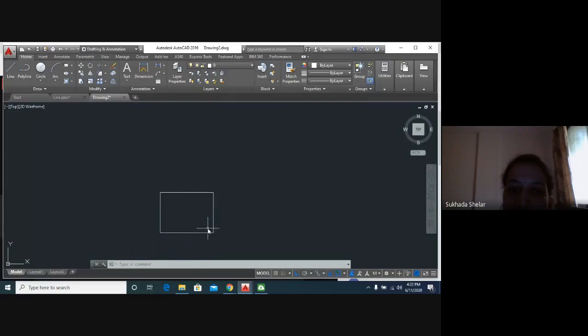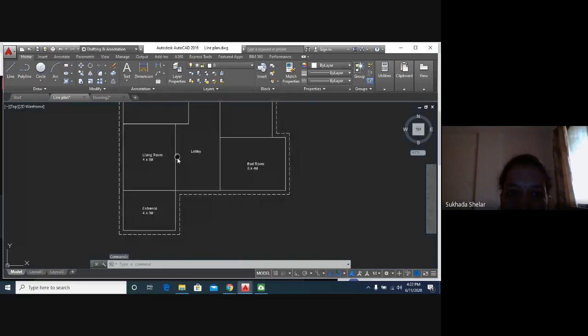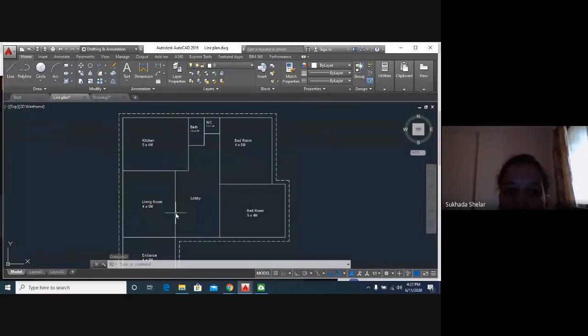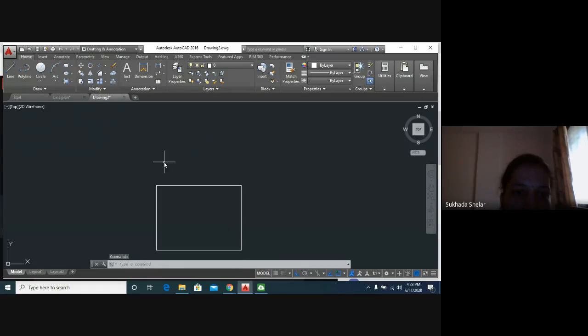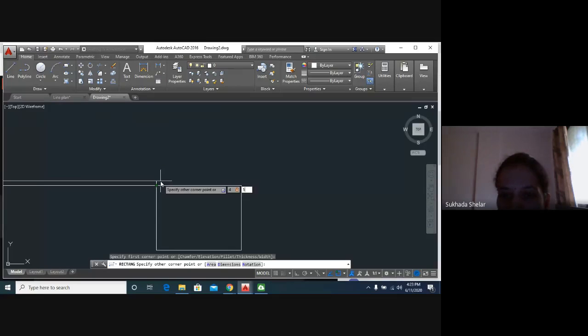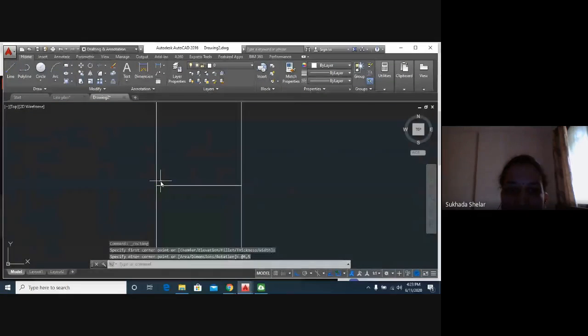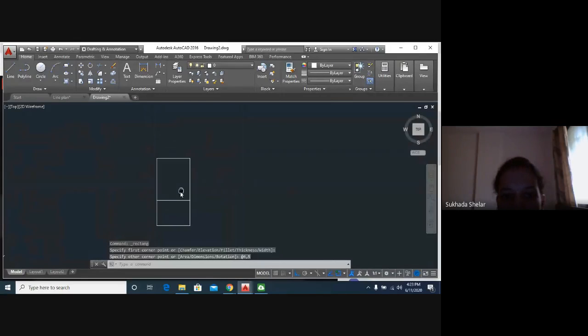You can also draw this with the rectangle command. Now the next is the living room, that is 4 by 5 meters. Now we will draw it with rectangle, 4 by 5 meters. I will click on rectangle, and then specify the first corner point. I will specify this point, and then type my dimensions, that is 4, 5, and enter. Can you see it? Our living room is ready.